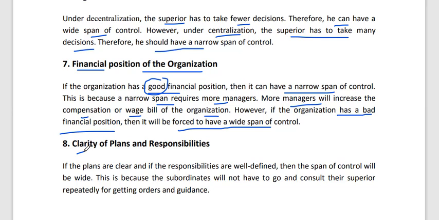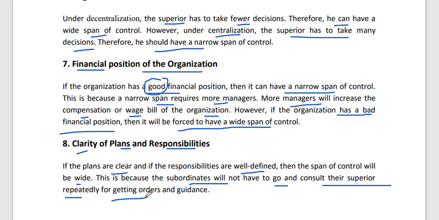And next is clarity of plans and responsibility. Okay, if the plans are clear and if the responsibilities are well defined, then span of control will be wide, because all are experienced, trained staff. The subordinates will not have to go and consult the supervisor repeatedly for getting orders and guidance, because they have experience, they have responsibility, and they are well trained.